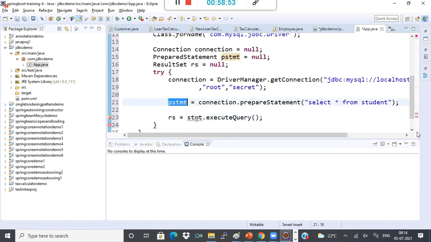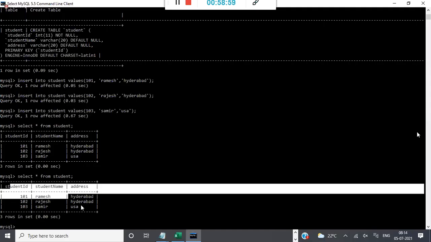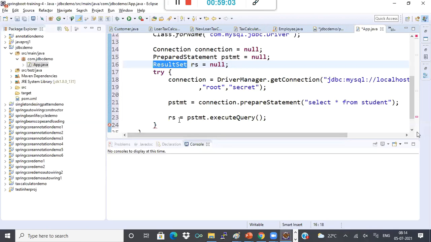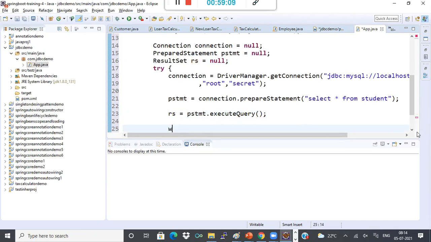So result set means the execution of this query is stored in the result set object. That means all these records will be stored in the result set in the Java. Now what I'll do is, I will iterate over this result set. This result set contains rows and columns, right? So I'll iterate row by row while rs dot next.